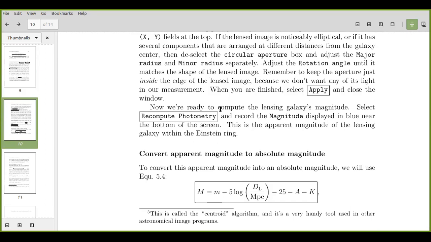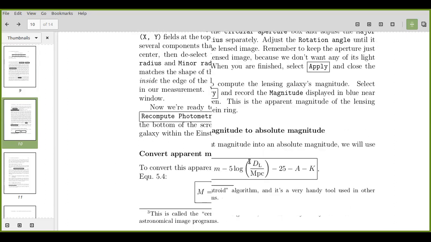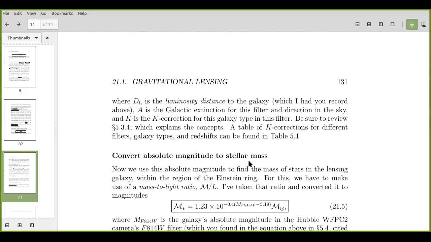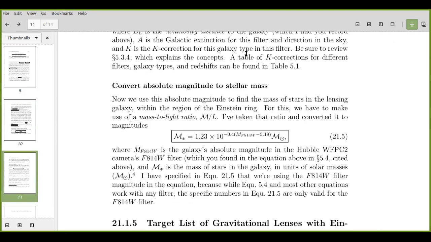No, one minute. When you've done the photometry, you've actually got the apparent magnitude, right? Then you substitute it in this formula to get the absolute magnitude. Yes. And that was coming to be minus 23 point something. Okay, so you use this table for K corrections in 5.1, which he said.